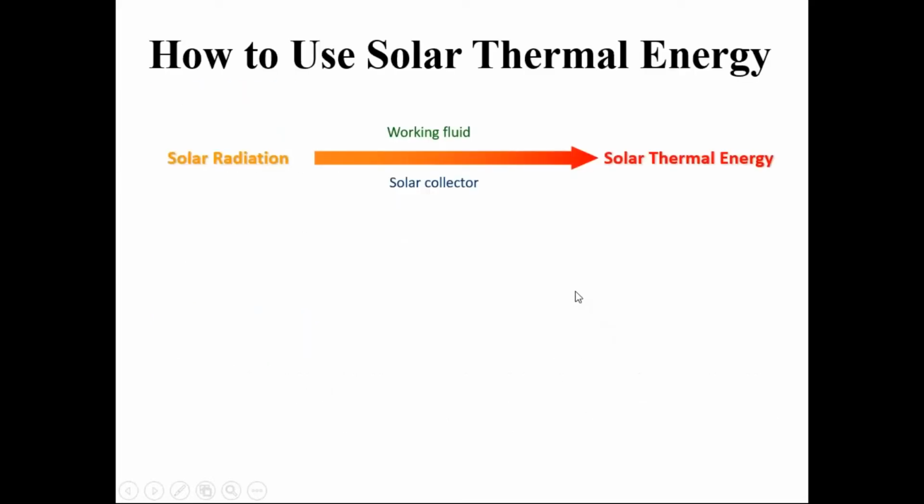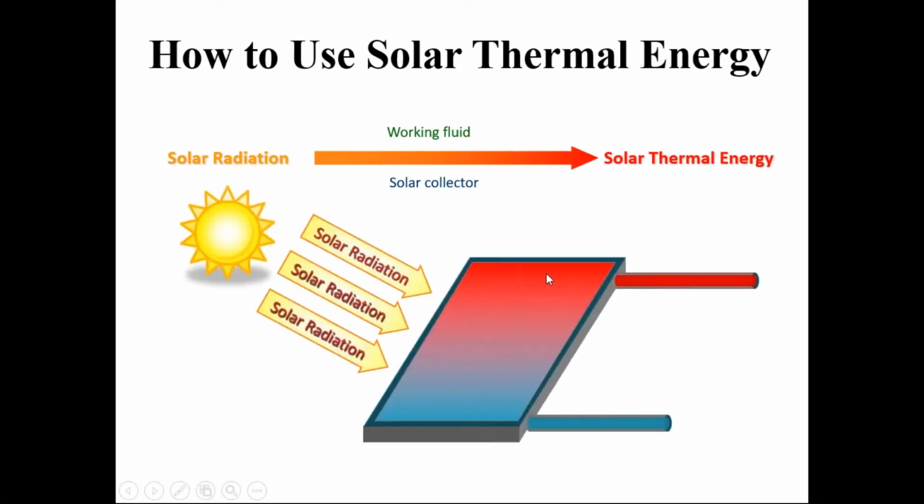So how to use this solar thermal energy, that I will explain in brief. When solar radiation falls on this solar collector, and the absorber used here is black in color. So solar radiation is, as all of us know, that black color absorbs more heat. So it is coated with black coating, and the solar radiation gets absorbed by this collector or absorber, and the fluid which is flowing through this pipe will get heated.